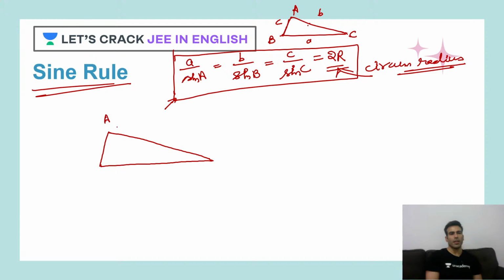This is A, and this is your B, and this is C. Let's draw the circumcircle. What I'll do is I'll just use a different color here.